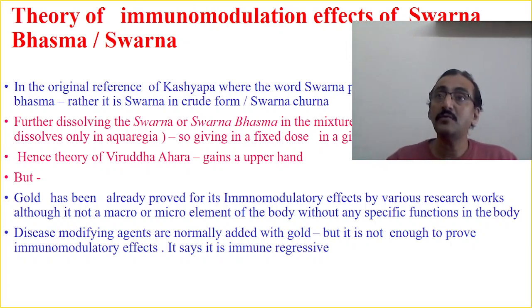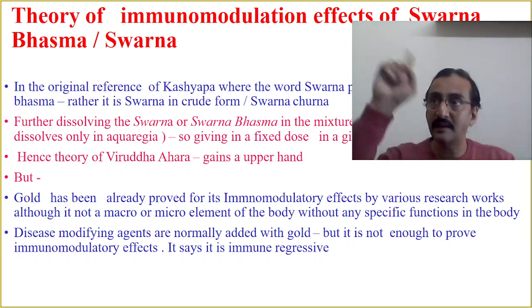Because if you consider Swarna as a rasayana here, one is, he is not mentioning Swarna Bhasma. Okay, he is mentioning crude Swarna. और दूसरा, स्वर्ण बॉडी में कैसे एक्शन करता है वो किसी को पता नहीं है, बॉडी का एलिमेंट नहीं है, बॉडी में कहीं स्वर्ण यूज नहीं होता है, वो भी दूसरी चीज. तीसरा, इवन द रिसर्च वर्क भी जो मॉडर्न वालों ने पहले किए थे, that suggests that Swarna is basically an immunosuppressive agent and it is used in immune exaggerated conditions.